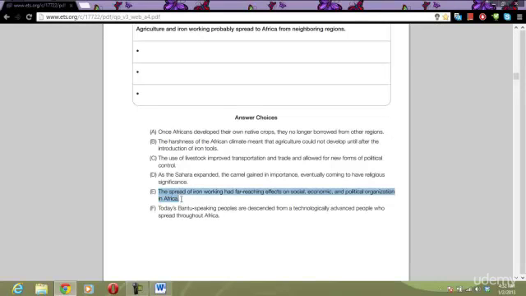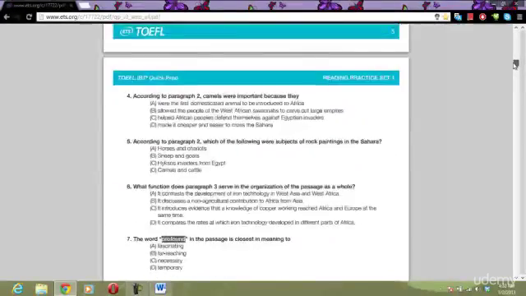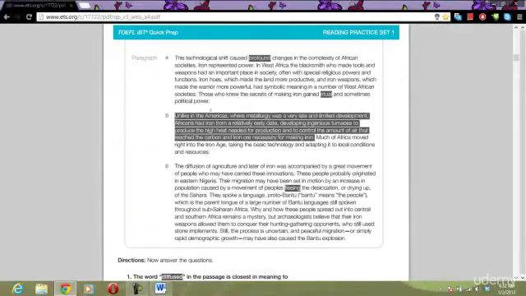"The spread of ironworking had far-reaching effects on social, economic, and political organization." This sentence right here is a summary of the fourth paragraph, which talked about terms of the society and changing society with religious power, warrior power.